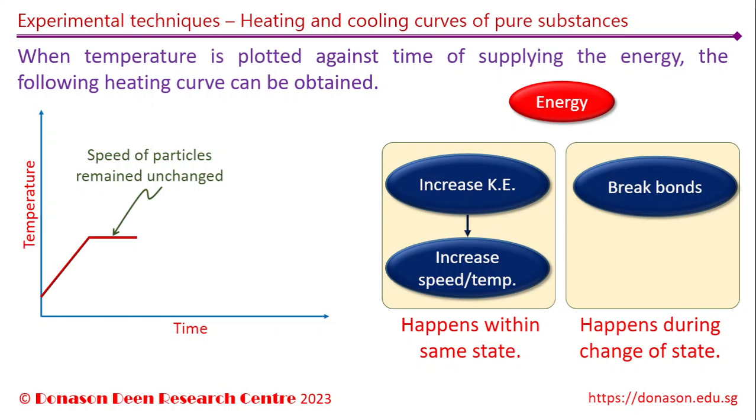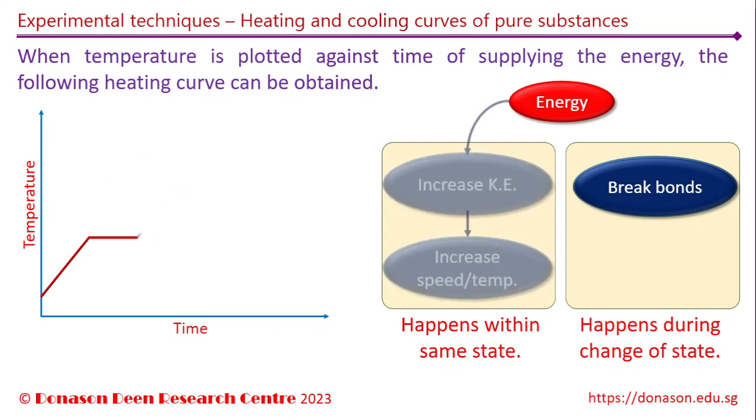As more bonds are broken, more liquid is formed. Throughout this process, the speed and hence the temperature of the particles remain constant. When the last bond in solid state is broken, the substance is ready to enter into liquid state. If we keep supplying energy beyond this point, the kinetic energy as well as the speed and the temperature of the particles of the substance increases once again.